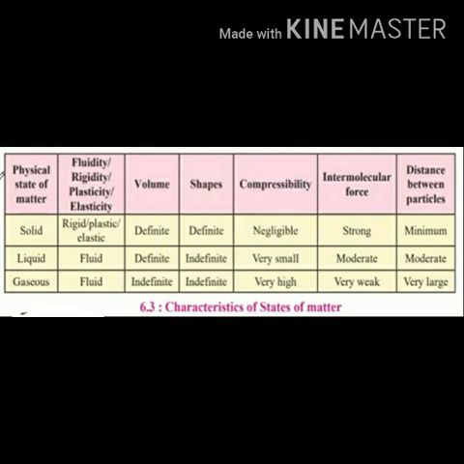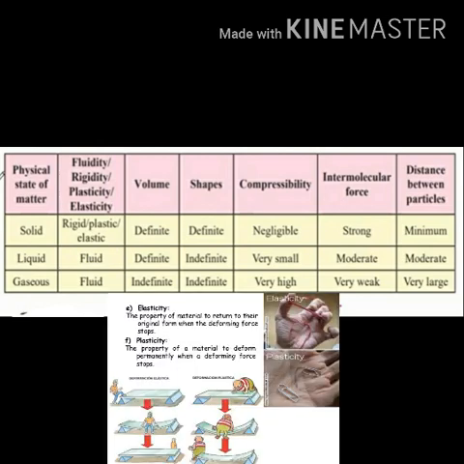Rigidity is the ability of the substance to maintain its shape. So, fluidity and rigidity are totally opposite of each other. Plasticity is the ability of the substance to be molded into a different shape, and elasticity is the ability of the substance to come back to its original shape.